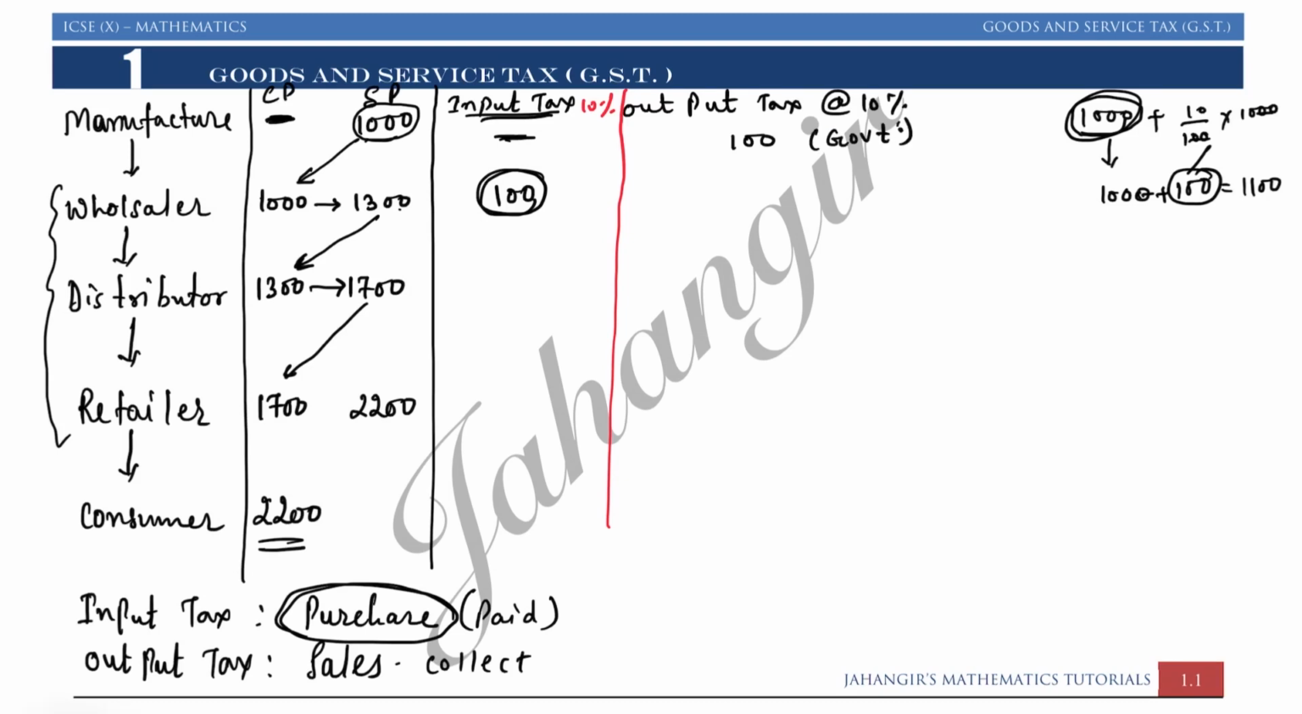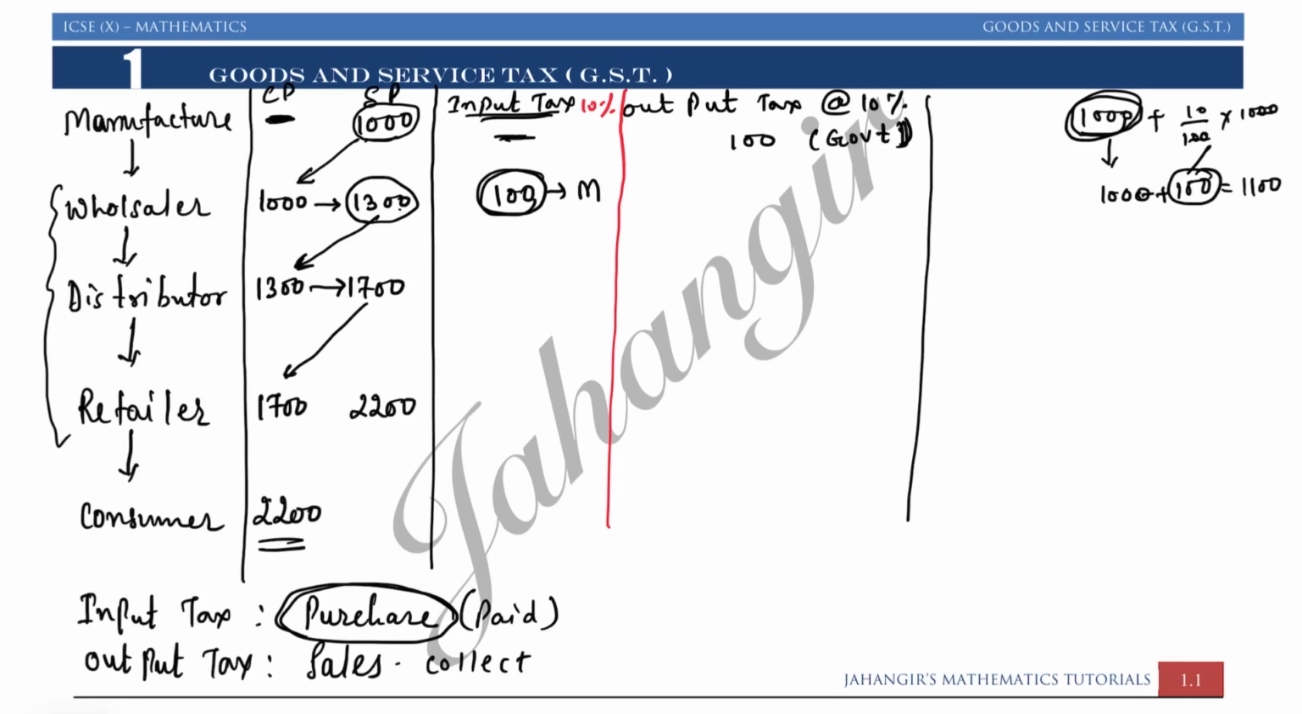He had given this amount to government. Government के पास चलेगा ये amount. Now this 100 is paid to manufacturer by wholesaler as an extra amount. Now when wholesaler is selling it for rupees 1300, बराबर? So on 1300 he will collect output tax. Output tax is on sale.